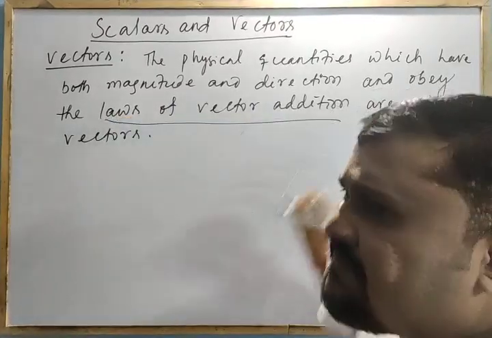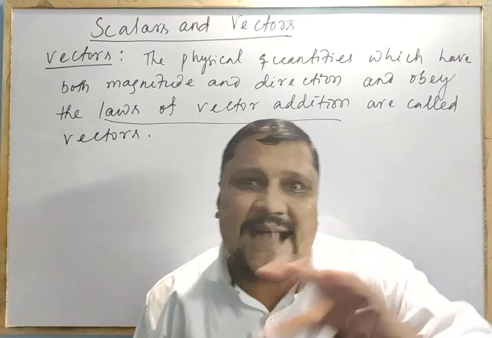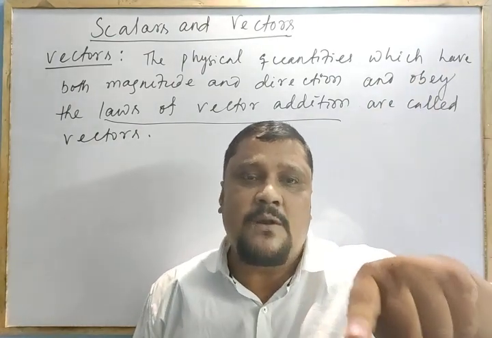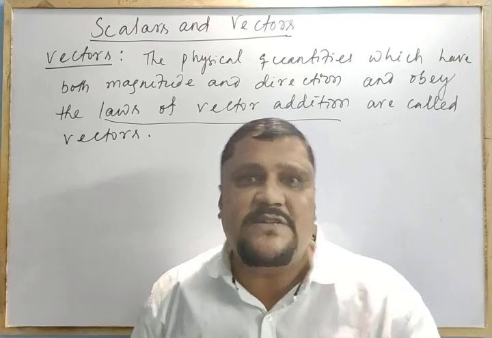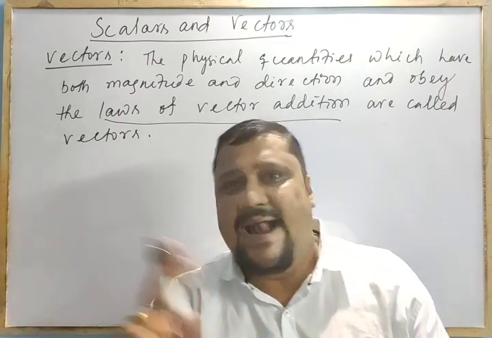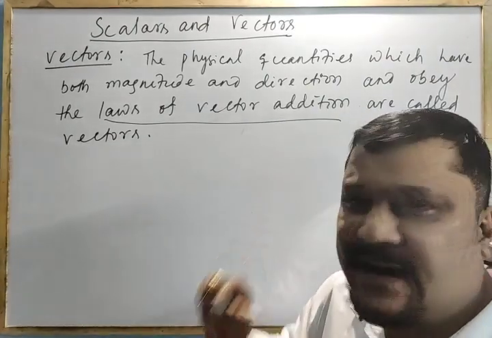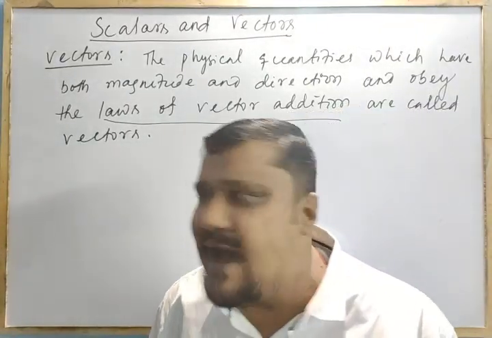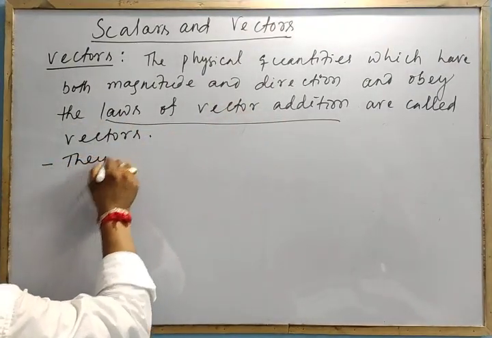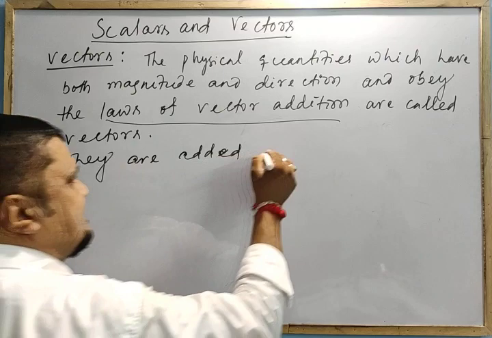Means this laws of vector addition is something different. It is not algebraic addition like your scalars. Means here direction is involved. If magnitude is involved, you can add algebraically. But direction is involved so that it should not be like your simple algebraic additions or subtractions. Means the addition is something different. What is that different? The addition is that they are added geometrically. This is the laws of vector addition. The vectors are added geometrically.